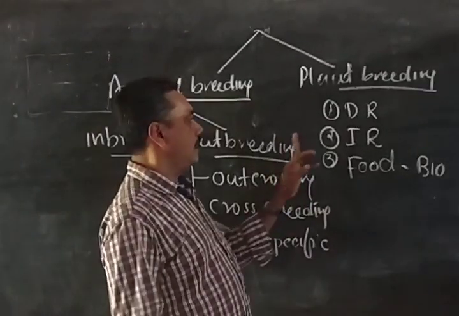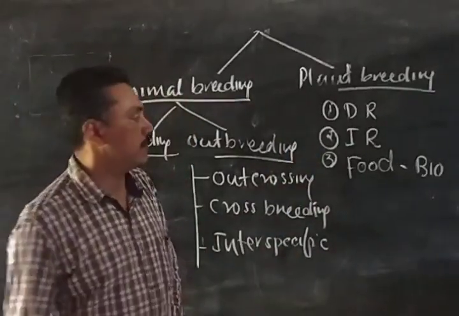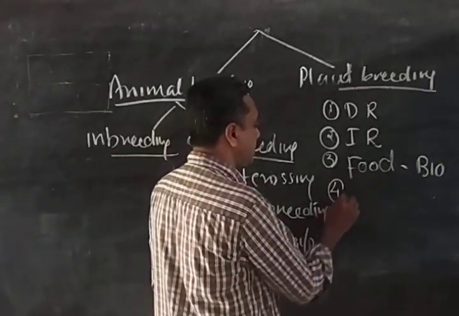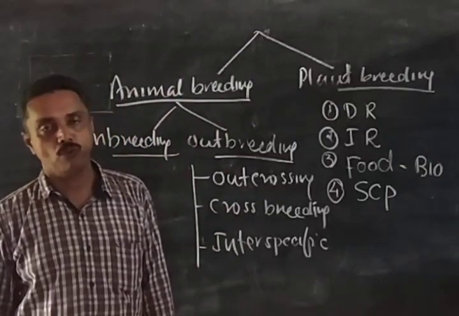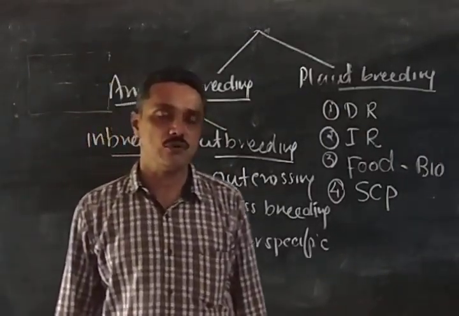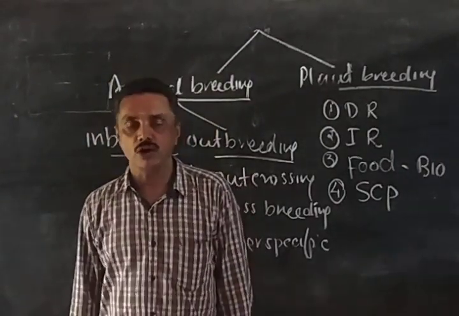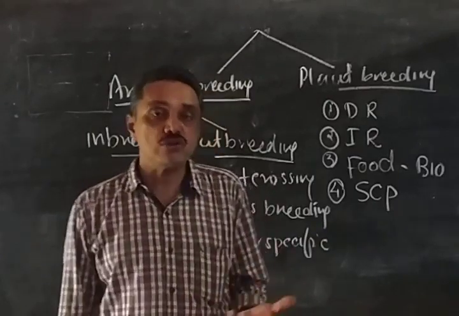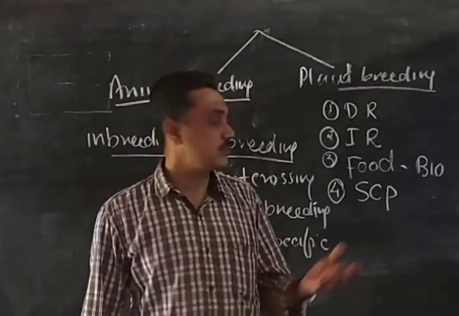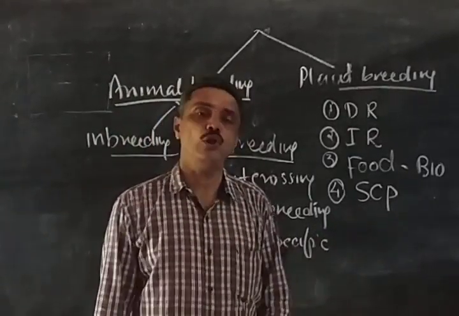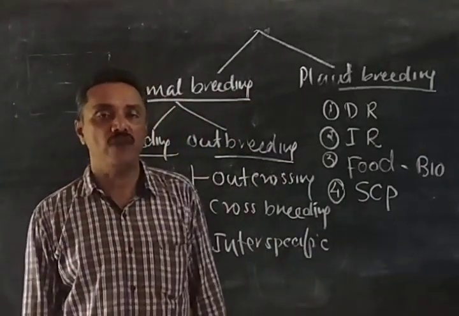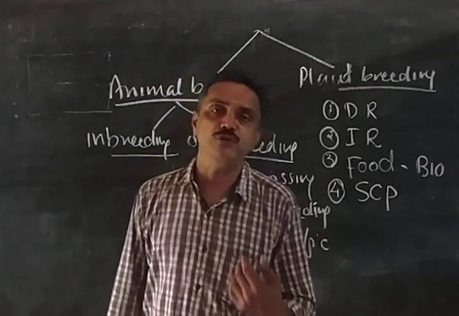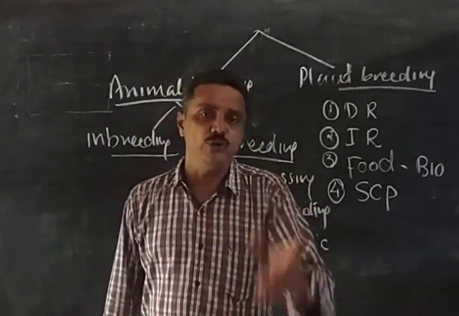Then comes another important concept called single cell protein. Microorganisms like bacteria, fungus or cyanobacteria can be used as a source of protein, and that is called single cell protein. 250 grams of Methylophilus methylotrophus bacteria can produce 25 tons of protein during its life cycle.